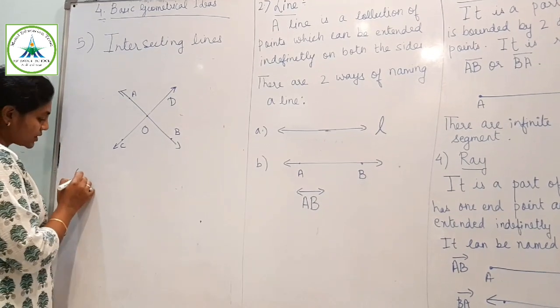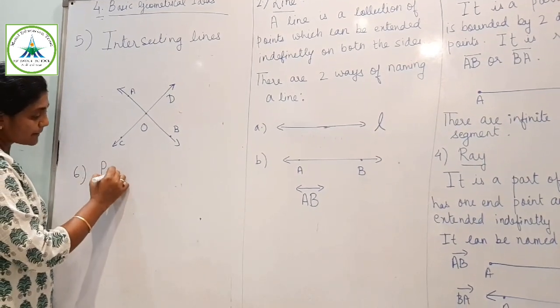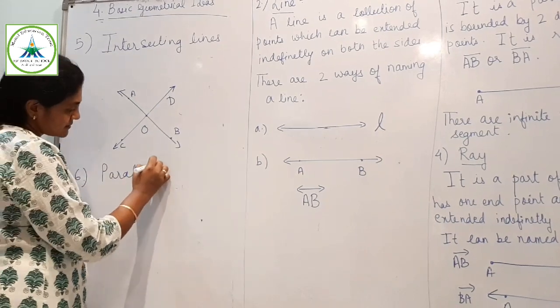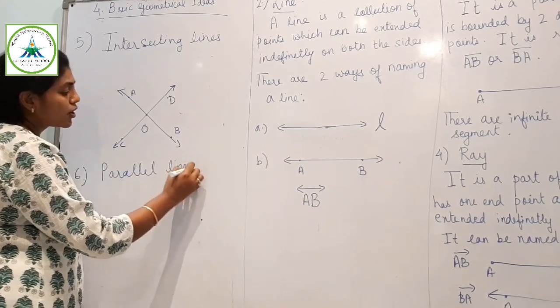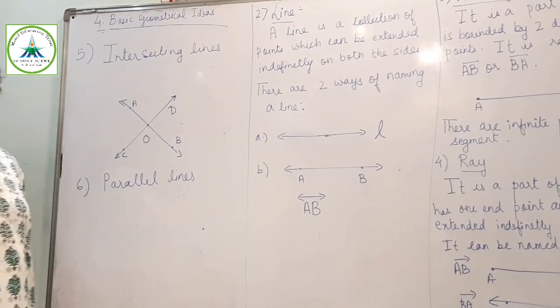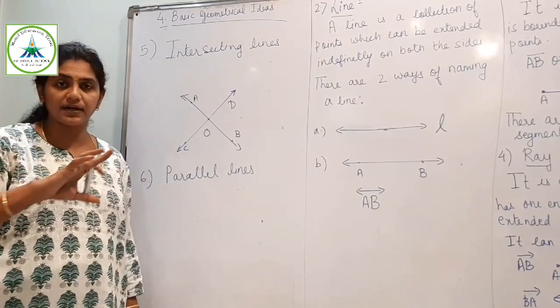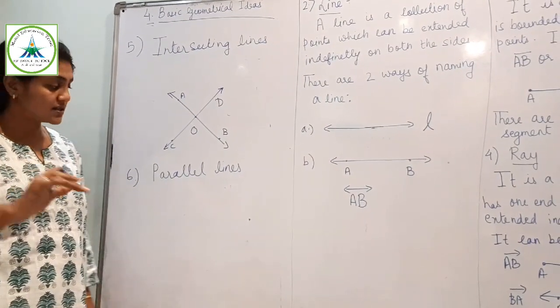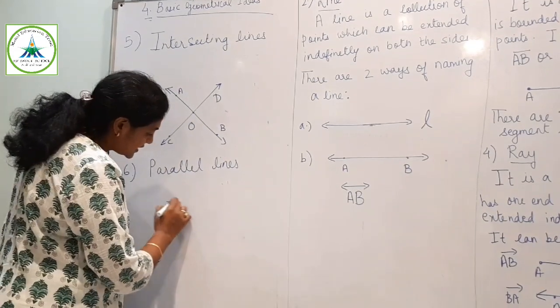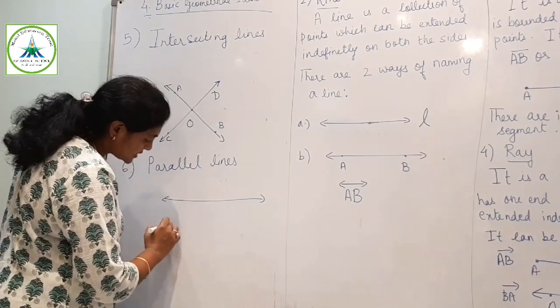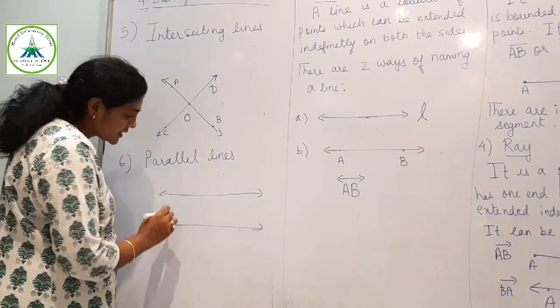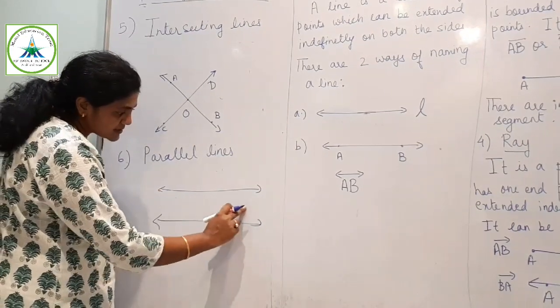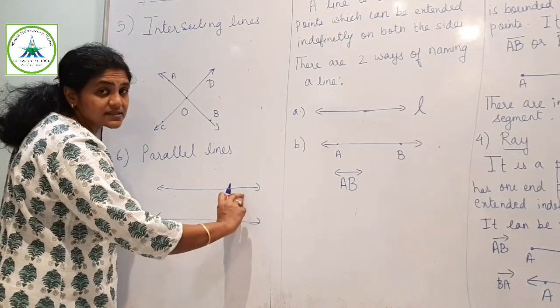Now another type is parallel lines. They are not meeting, never meeting. The best example is the railway track. If you see, they never meet. If you take these two lines, from here to here there is always a constant distance.